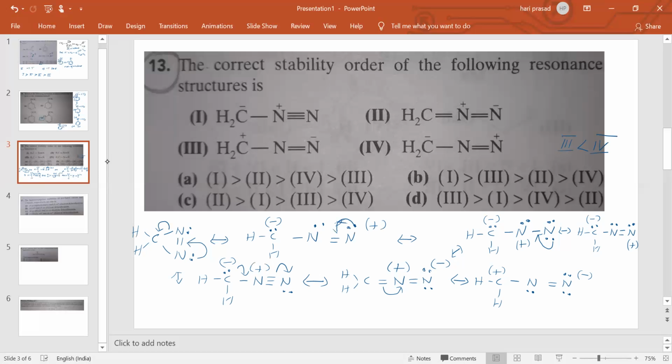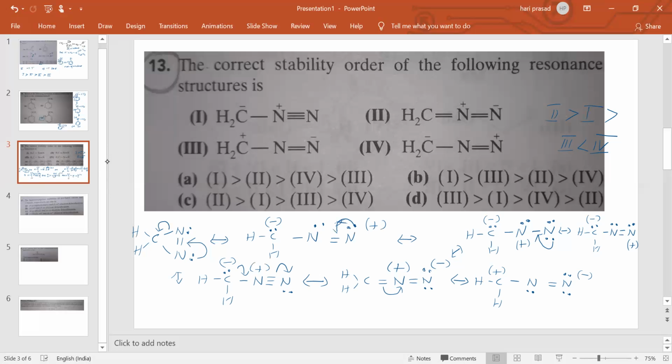Why does 4 have still less stability? Because nitrogen is more electronegative, but carbon is less electronegative. Therefore, in 2 and 1, which one has more stability? Nitrogen, the more electronegative atom, is having the negative sign. Therefore, 2 is more stable than 1. So 2 is greater than 1, greater than 3, greater than 4. Like this it will come.